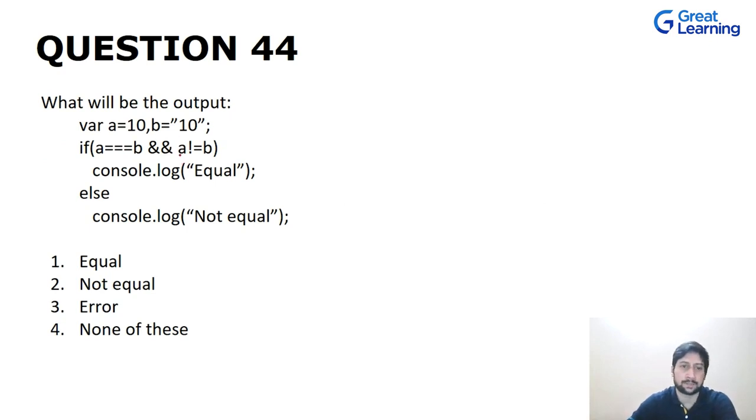In this question, it is again fairly simple. We have two variables, A equal to 10 and B equal to 10. Again, the data type of this variable is number and the data type of this variable is a string.